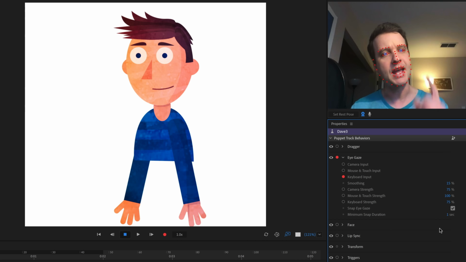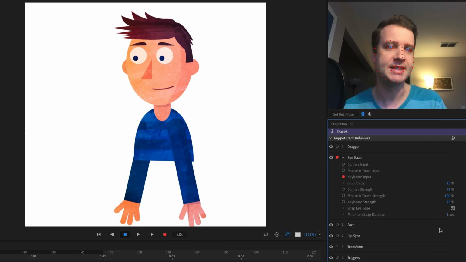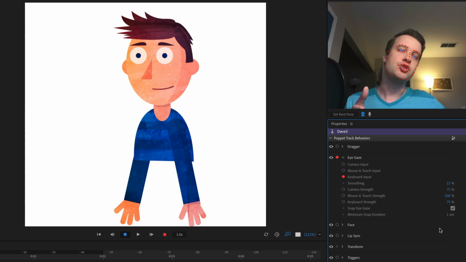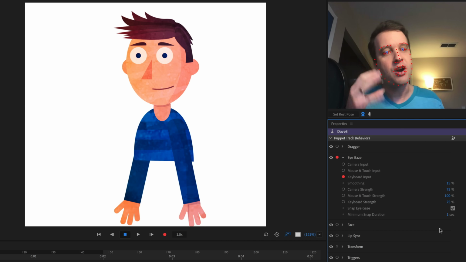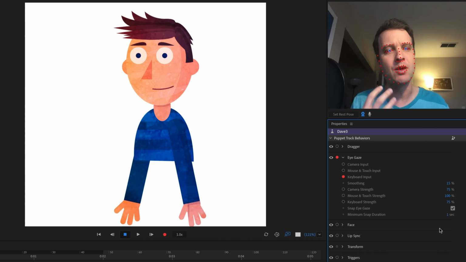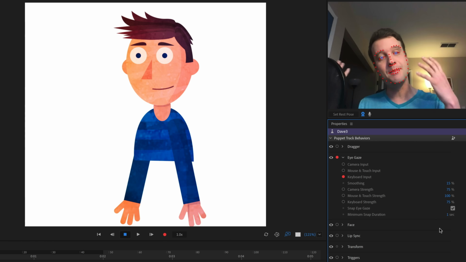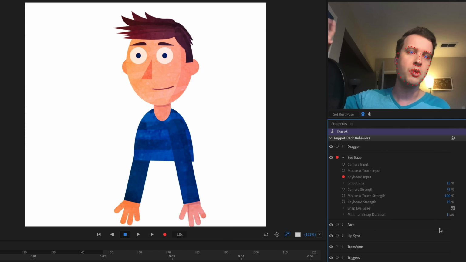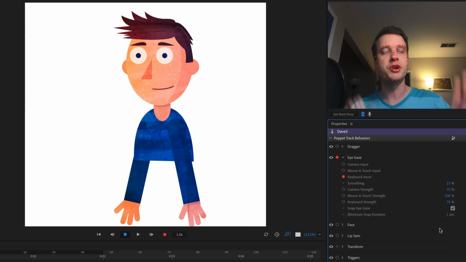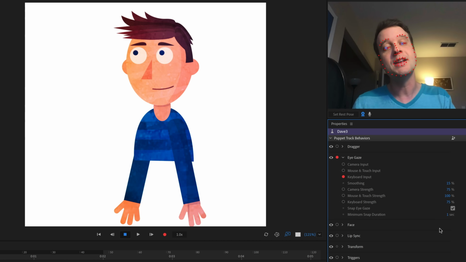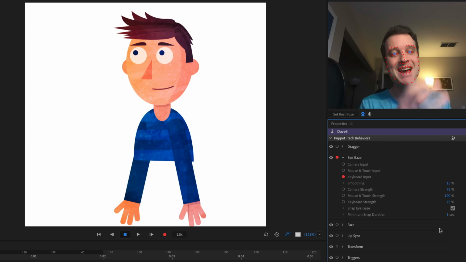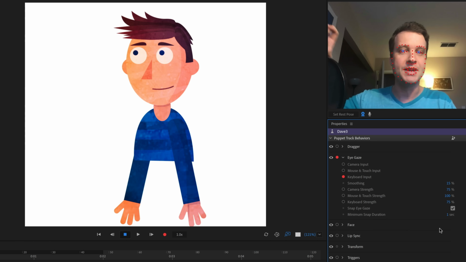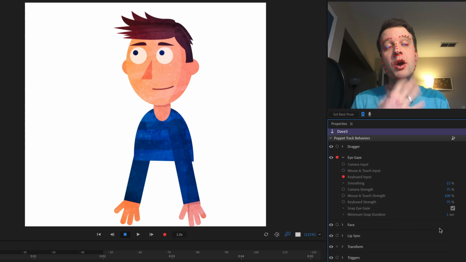Or maybe he's making a hand motion and he wants to look down at his hands. As you're listening to your talk track, are there certain phrases where your character might want to be looking in a specific direction? That includes, as you're thinking about your composition later on in After Effects, okay, I know I'm gonna have this big chart in the corner over here, or I know I'm gonna have these things floating around my character's head. So you can address those and connect the character to those elements by making him stare at where you think they will go.